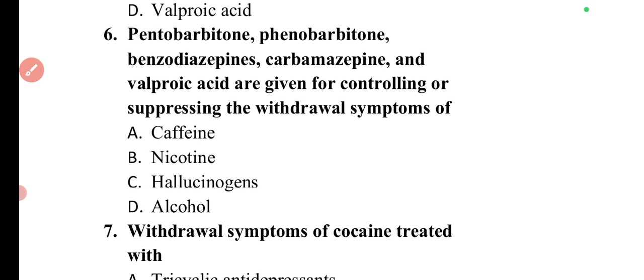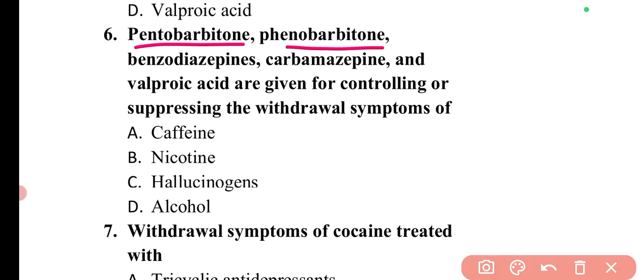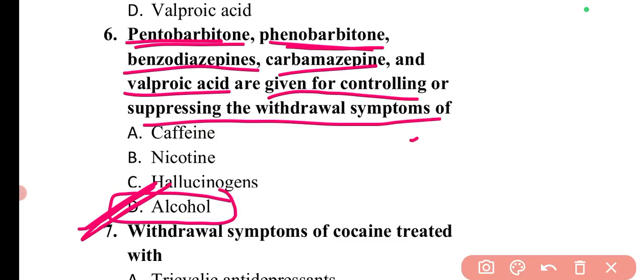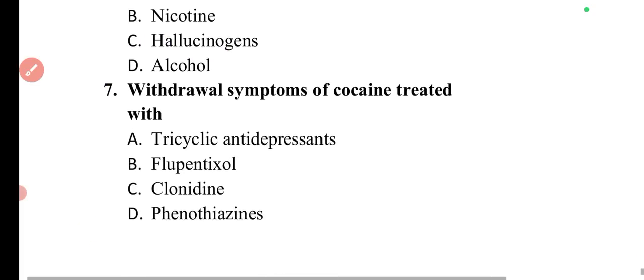Next question is: phenobarbital, pentobarbital, benzodiazepines, carbamazepine, and valproic acid are given for controlling or suppressing the withdrawal symptoms of. So these are the different drugs which are given to suppress the withdrawal symptoms of alcohol. So here option D will be the correct answer.